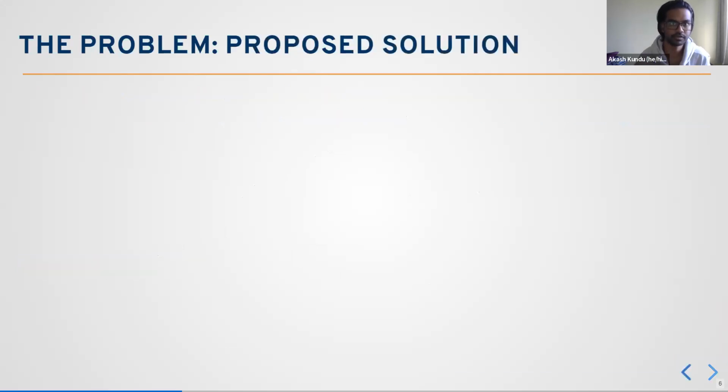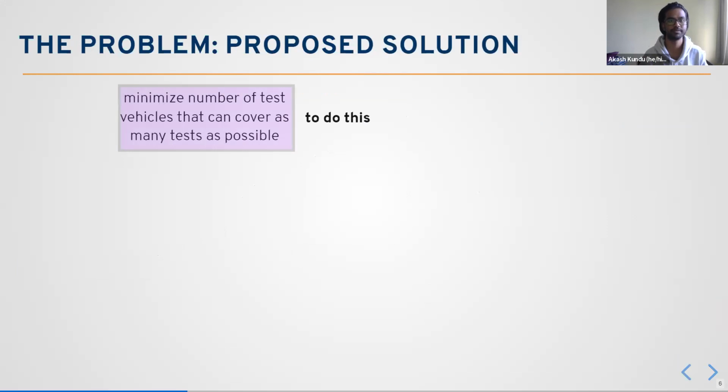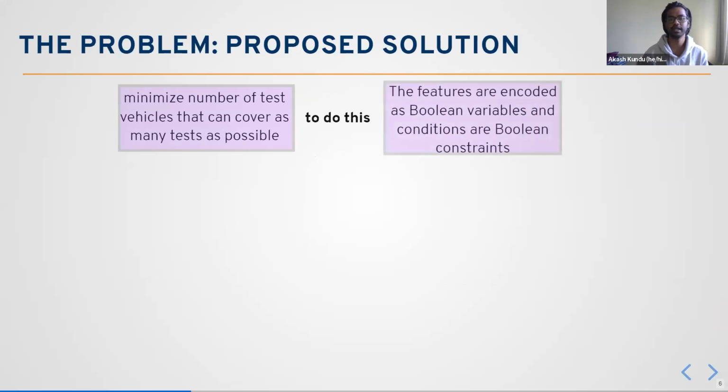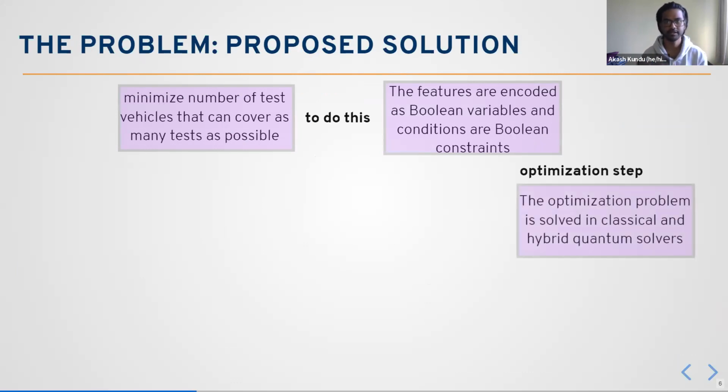So we propose this solution, which is basically minimizing the number of test vehicles that cover as many tests as possible. And to do this, we basically encode these features and also the constraints as Boolean variables. And when you have this particular formulation, then we have this optimization step. In this optimization step, we use classical and hybrid quantum solvers.